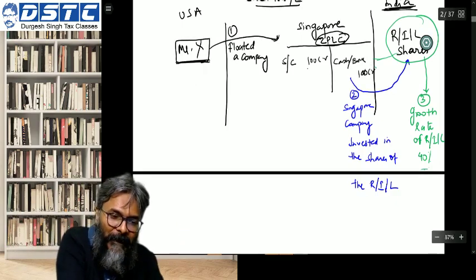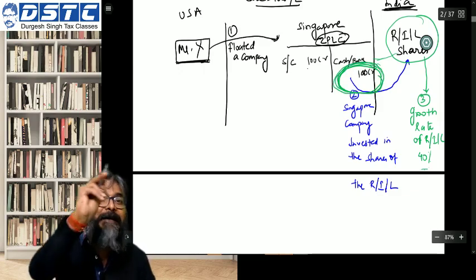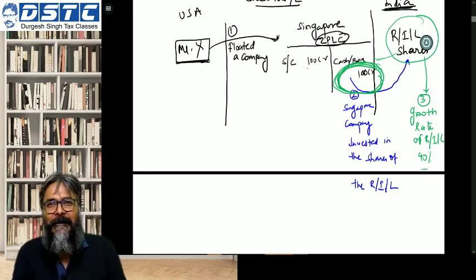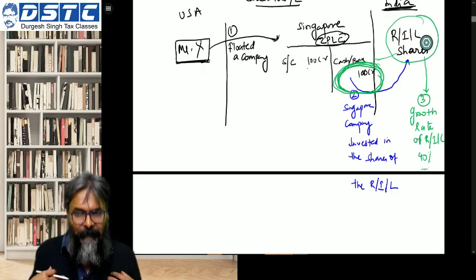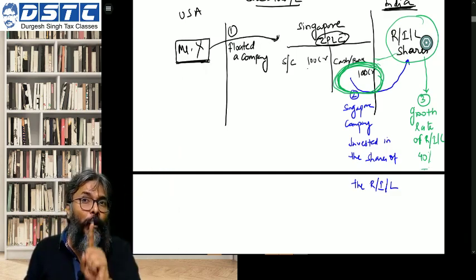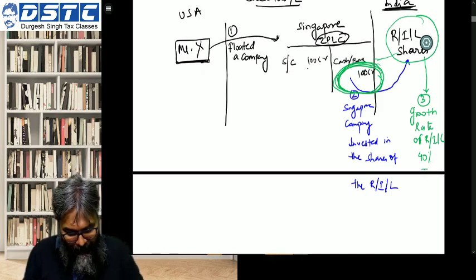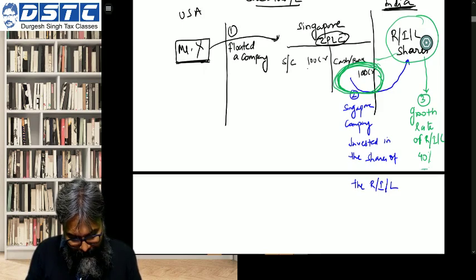And because the fair market value of your asset is going up, students, what is the impact? I want your answer. What is the impact if the fair market value of my asset goes up? You will write the answer quickly. Let me see how many of you can give me the answer on this part. Quickly.